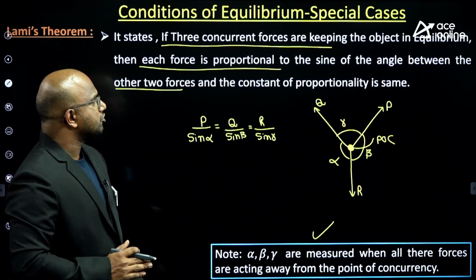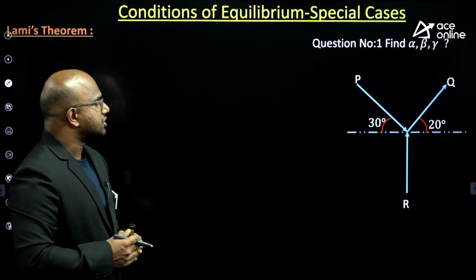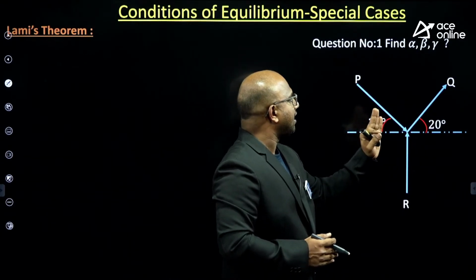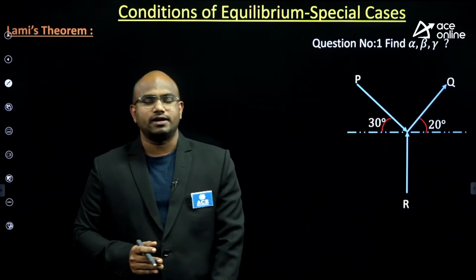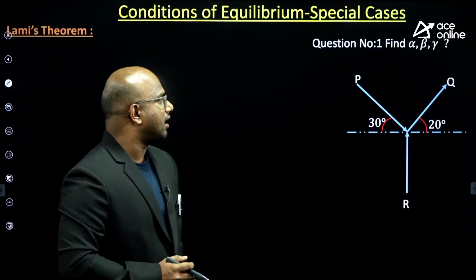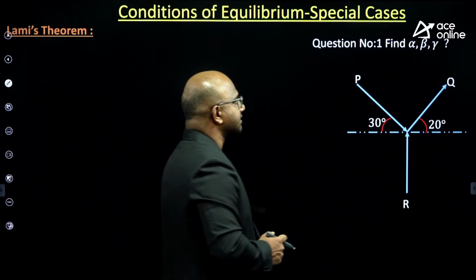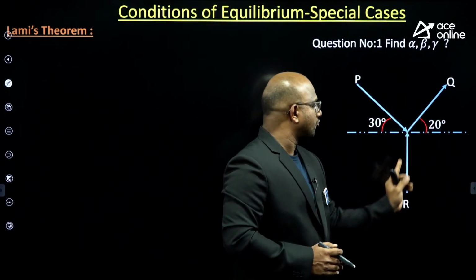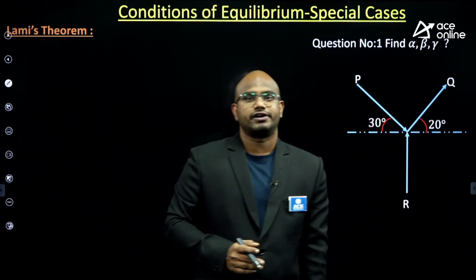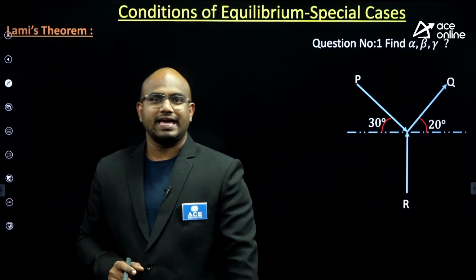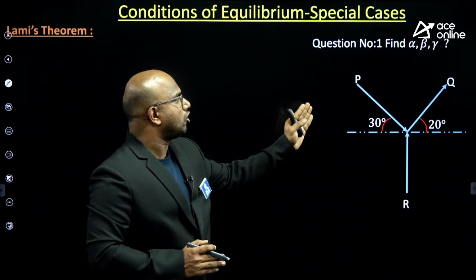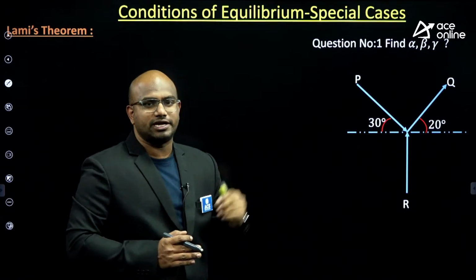Now we'll solve one question. You get the idea. Question number 1: find alpha, beta, gamma. Here P is inward, Q is outward, again R is inward. My question is to find out alpha equal to how much, beta equal to how much, gamma equal to how much.